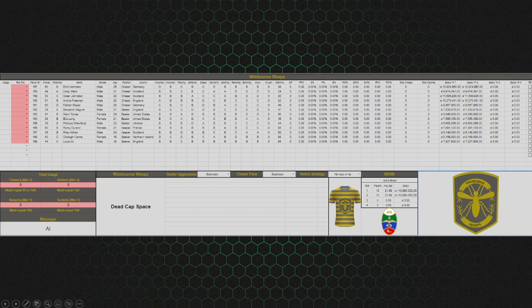So this will read something like trade to Appleby Arrows. If I was to send a player to them with less salary for the makeup, and I just sent them some extra money to make up for it, it'll cost me however much, say it's a couple million for the rest of that season. That goes right in here. It'll be listed what it is, how much it is, and how long it lasts. That counts in here as well.